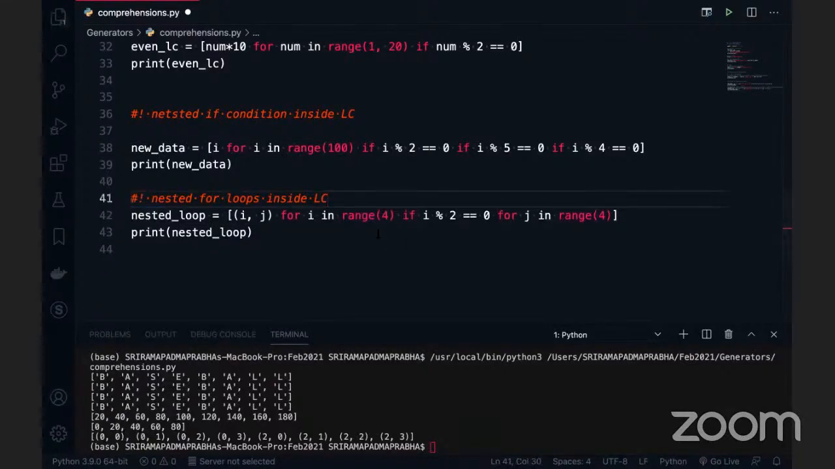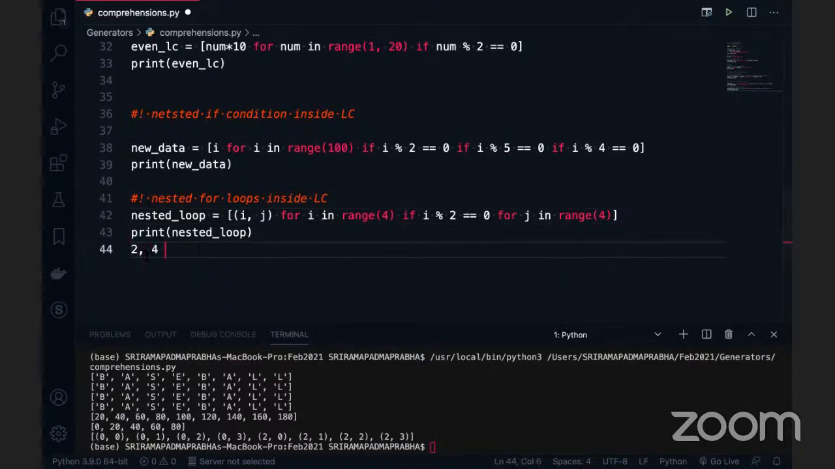See here, the logic is very simple, guys. For i, j in range of 4, and if i % 2 is equal to 0. So first 0 will come, 0 % 2 is equal to 0 is wrong, 1 % 2 is wrong, 2 % 2, is it true? 2 is even number, as simple as 4 is an even number in normal language, I can say.